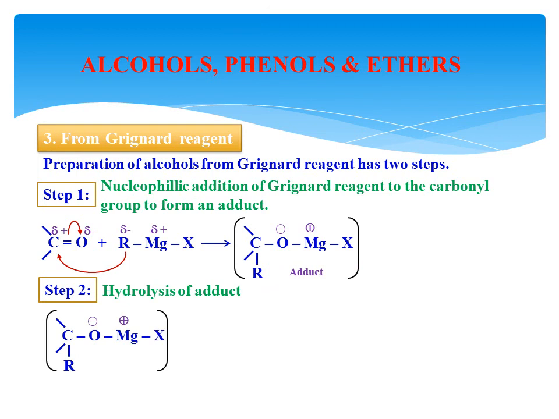You see here, this adduct formed in the first step is now undergoing hydrolysis. Hydrolysis means breaking water into H plus and OH minus. The H plus part goes to the negative part of the adduct, and the OH minus part goes to the positive part of the adduct, forming R2COH and MgOHX. This is our alcohol.